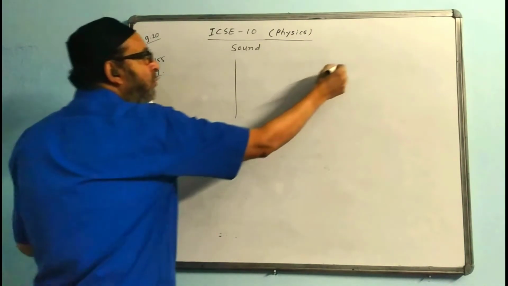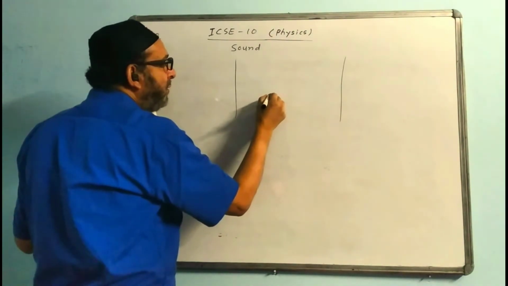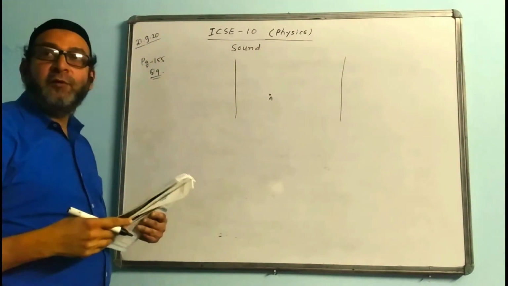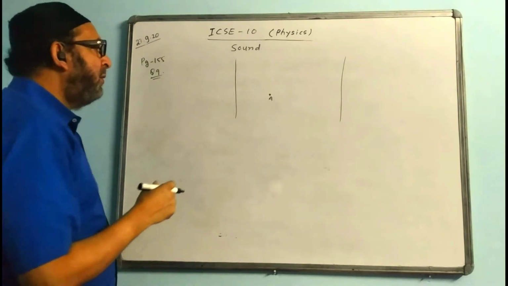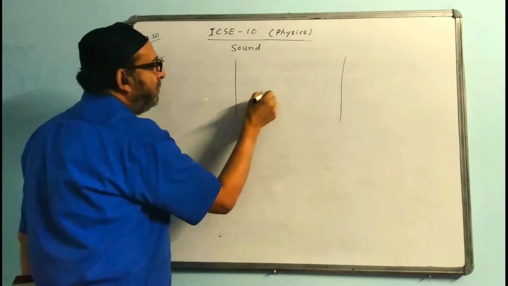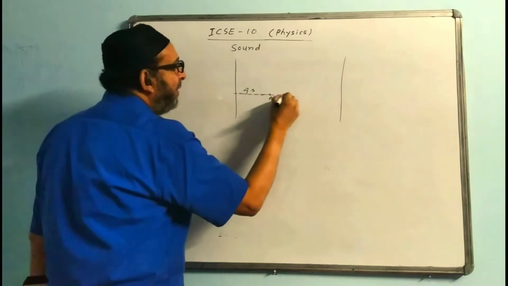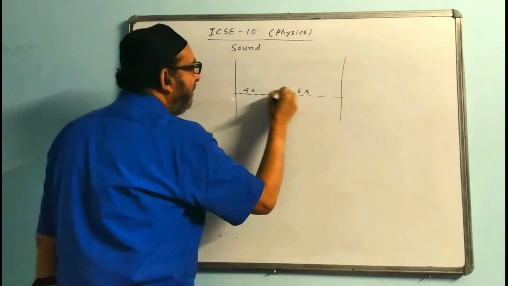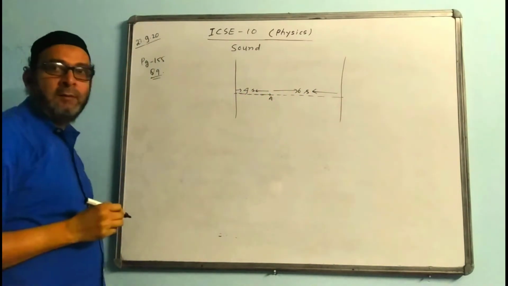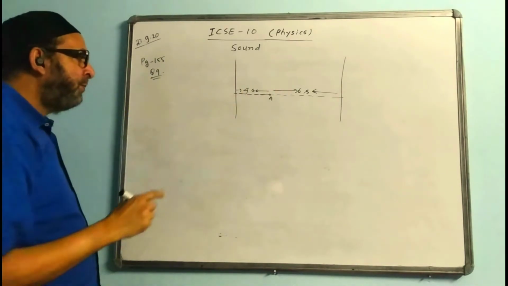There are two vertical cliffs and a man is standing anywhere in between. Suppose the man is over here at a point A. The man is hearing two echoes in 4 seconds and in 6 seconds. The 4 second time must be from the nearer cliff, so the timing of hearing the echo from the nearer cliff is the shorter time, 4 seconds, and for the farther cliff the timing is 6 seconds. Like this.